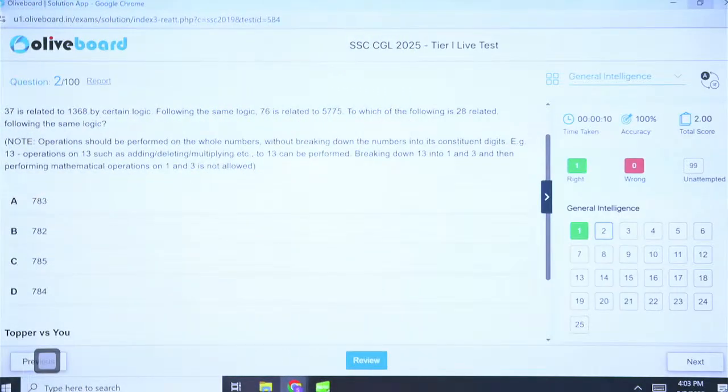37 is related to 1368, 76 is related to 5775, then 28 will be related to what? If you are giving me an answer, I would also request you to give me an answer with logic, because sometimes just with luck also you might get the correct answer.